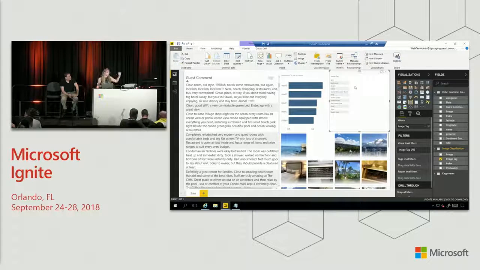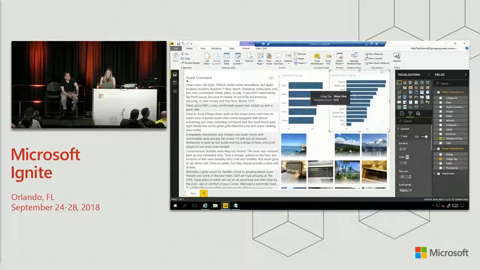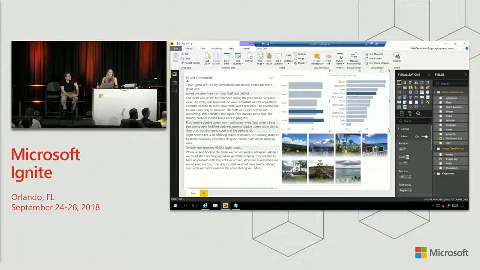But not only can I bring these images in, I can now cross-correlate this with the sentiment that I've also calculated. So I can create a bar graph out of these two, and we can very quickly see what kinds of things people like when they're taking photos and writing reviews, and what kinds of things they are not so happy with. Let's make this a little bit bigger because it's a bit hard to read. So for example, if you're taking a picture of a water view, chances are your review is pretty positive, and we can see happy people, nice pictures of water views. And then we can scroll all the way down to the bottom, and we can see when people are taking pictures of ACs, for some reason, they are not very happy with their holiday.